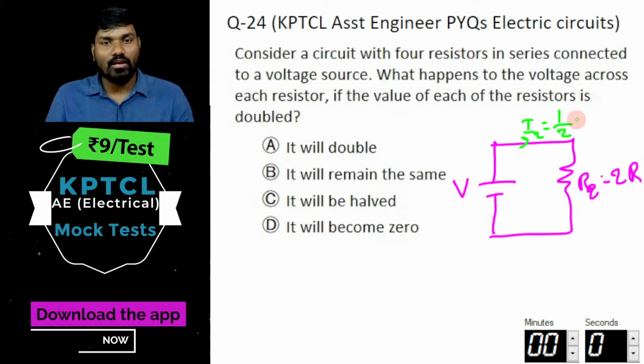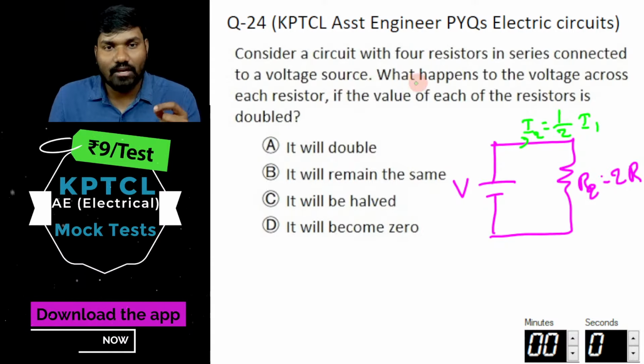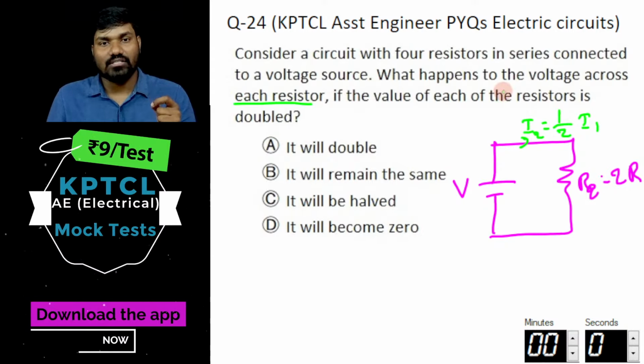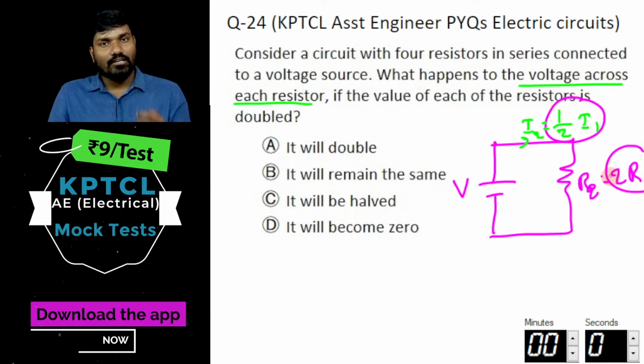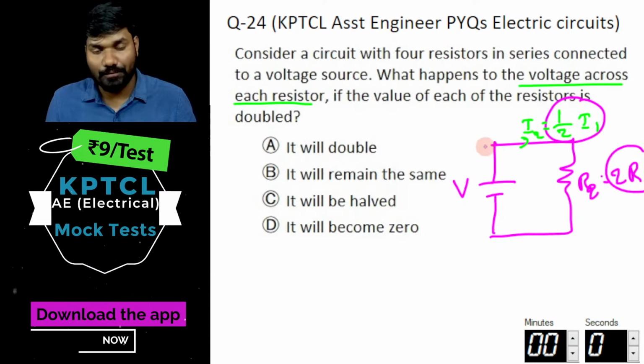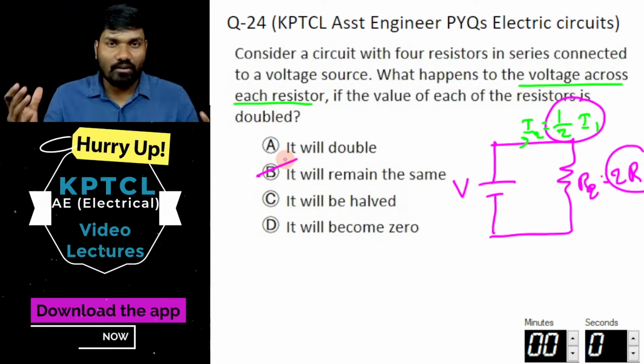In the second case, current will be half of the first case. Now it is asked for the voltage across each resistor. That will be the product of this and this, the 2 gets cancelled, which will be same as before. Answer is B.